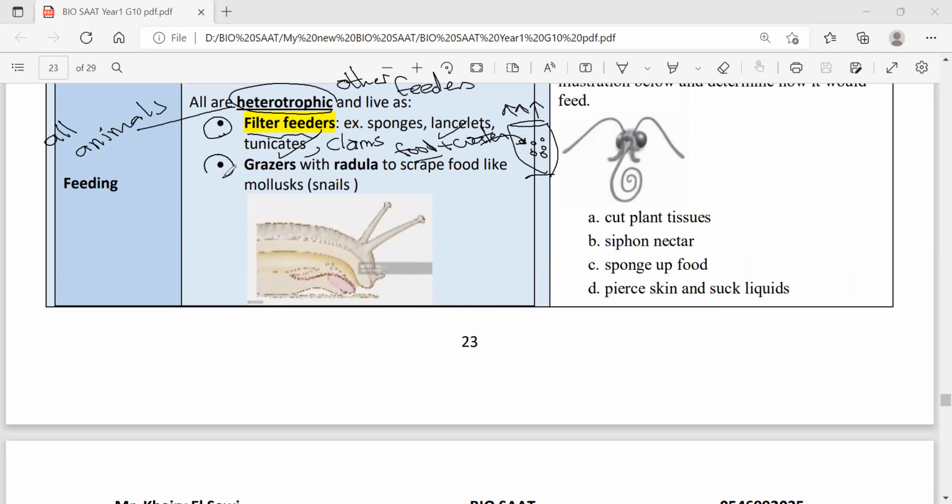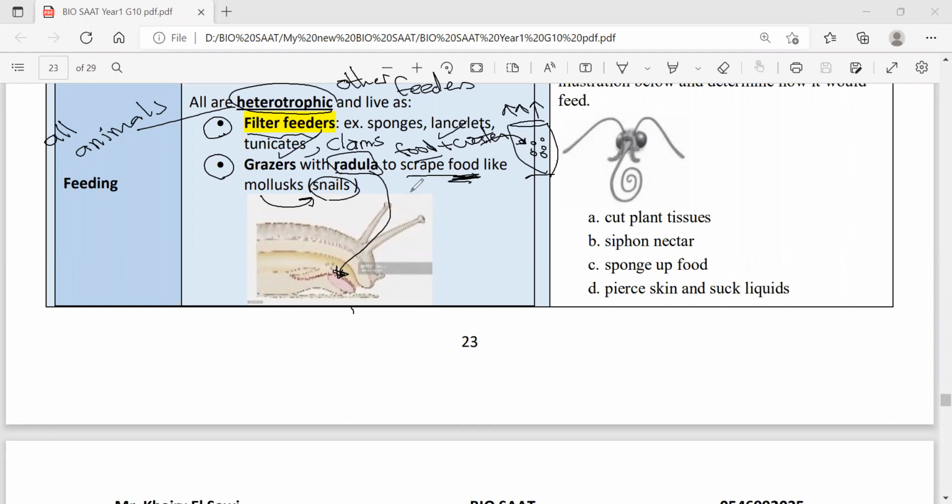Sometimes they're grazers, using tongue-like teeth called radula, like the one shown here. See, it is something like a scraper they have to scrape the food, as in snails. See here, snails, one of the mollusks, have this radula. The structure is called radula in order to capture food, to scrape food for feeding.